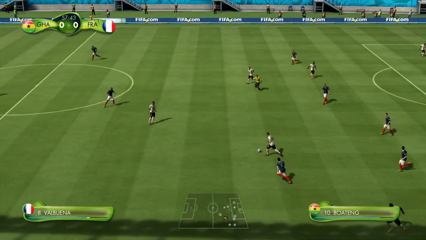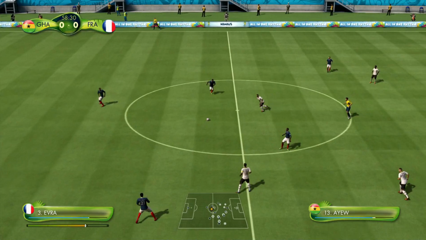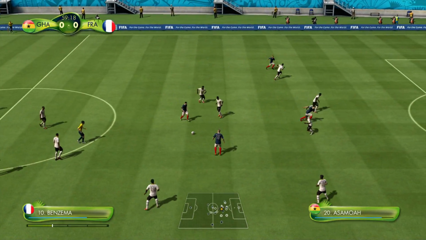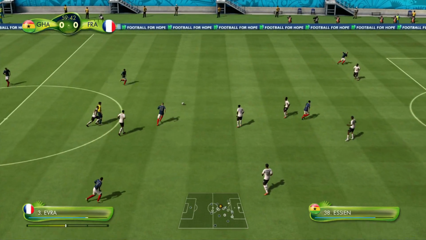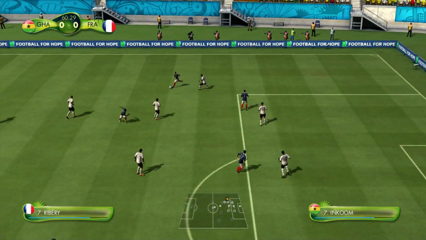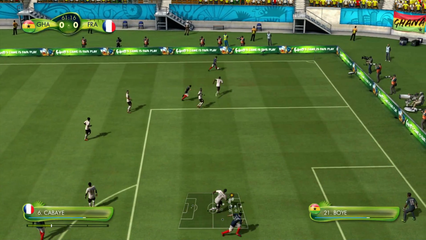Ghana on the ball now. Boateng to Jan, but again the pass was just a little bit wayward, and that's Ghana's problem going forward. They're just not linking up properly, and it means that France can collect the ball back quite easily and start another attack, and that means Ghana have to sit back and try and defend it again.